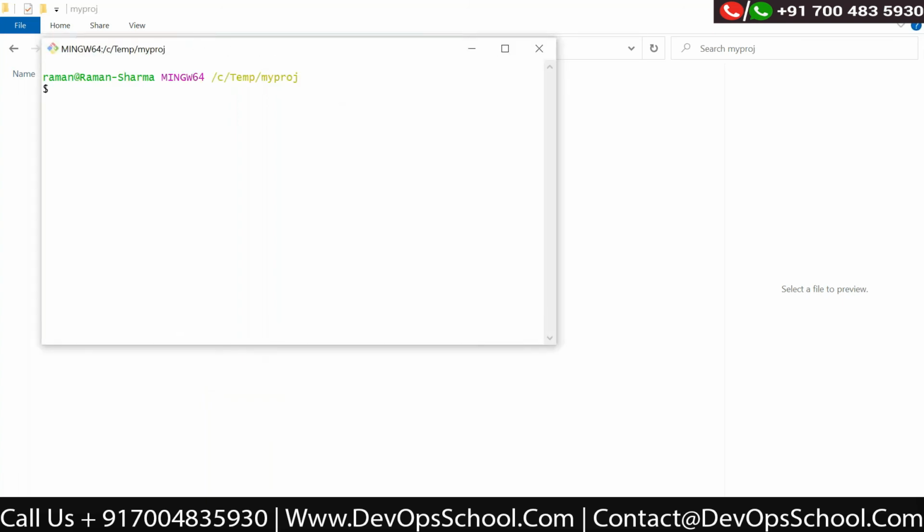So it will open this window. This is the shell. It is a bash shell for Git. That's why I was saying it does not matter which operating system you are using. It provides a shell to you, which is same as your Linux or Mac operating system shell. So if you are using Linux or Mac, you create a directory with mkdir, and then you can go inside that directory.